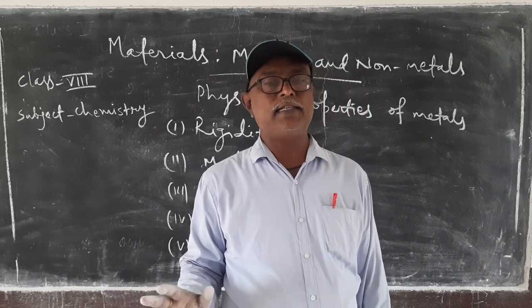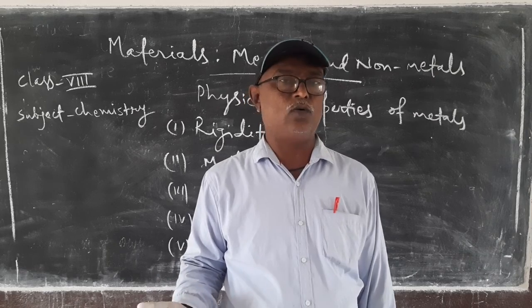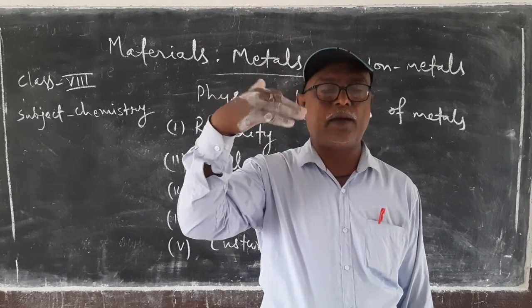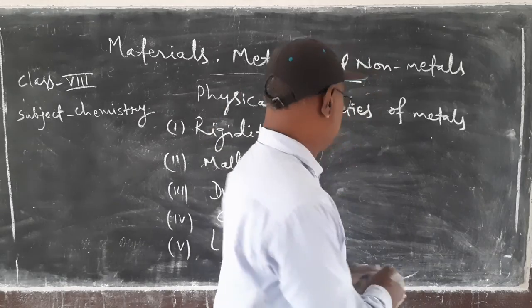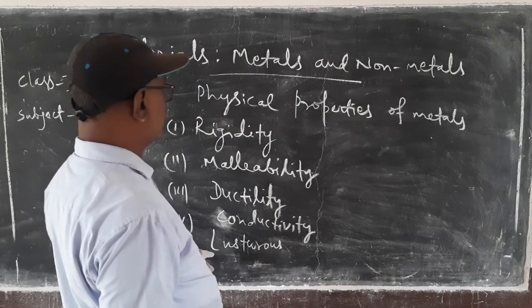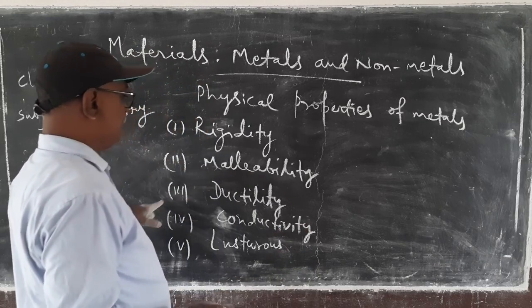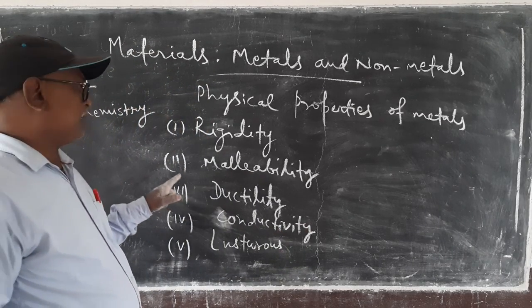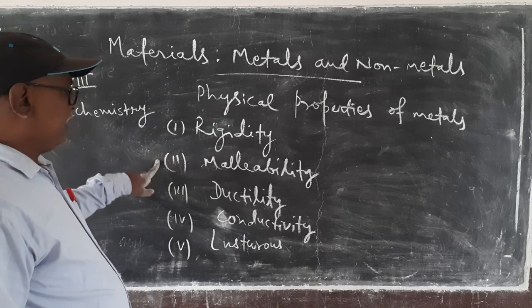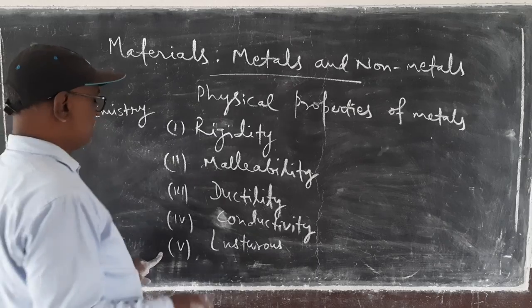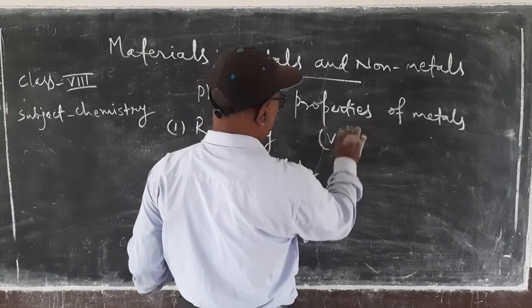That is, metals can produce a ringing sound, and the sound fades after some time. These are some physical properties of metals: rigidity, malleability, ductility, conductivity, lusterness, sonority.